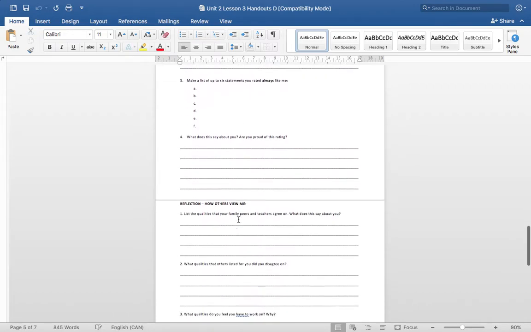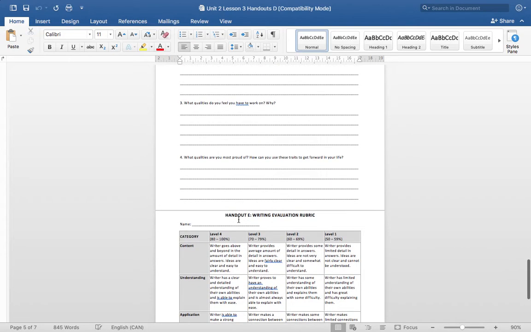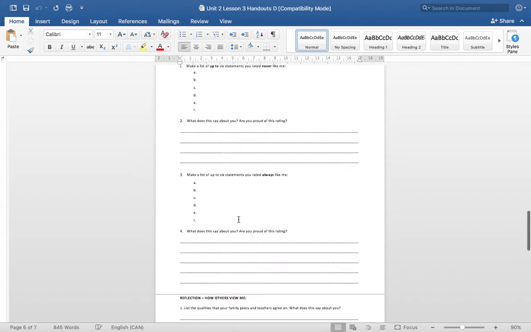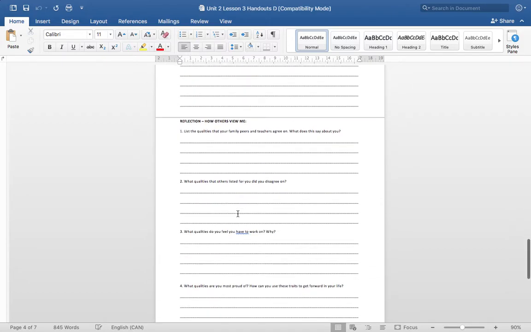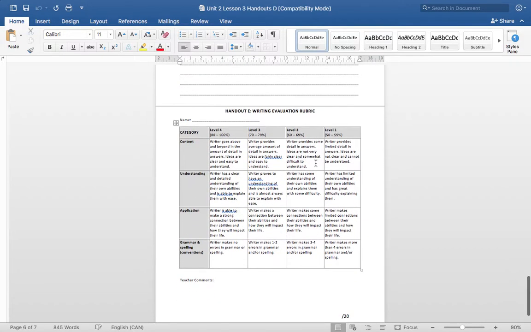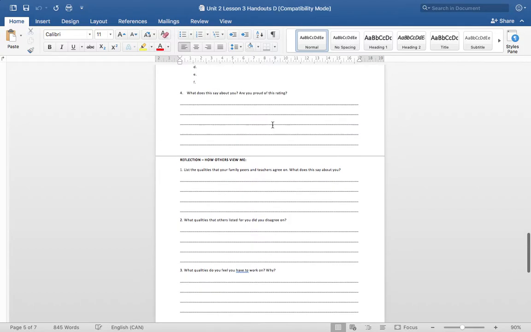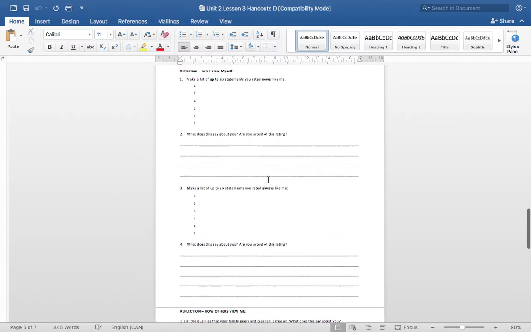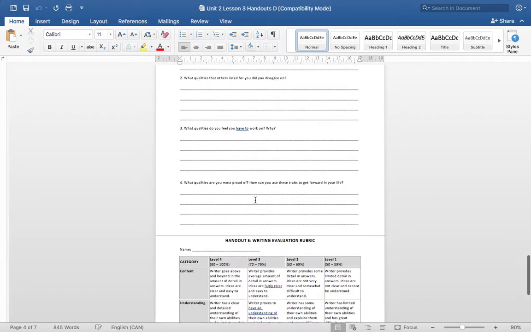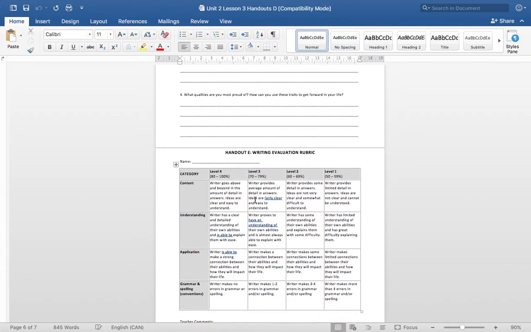So for D, you're going to answer all these questions here. And then you're going to write a reflection paragraph based on your answers from handout D, which is right here. And handout E is the rubric that I will be using to mark your reflection from part D. So again, you're answering all these questions for part D, but then you're going to give me a two paragraph summary based on handout D. Then you're going to save that to Word, and submit it to me. That's due at 11:45 p.m. tonight.